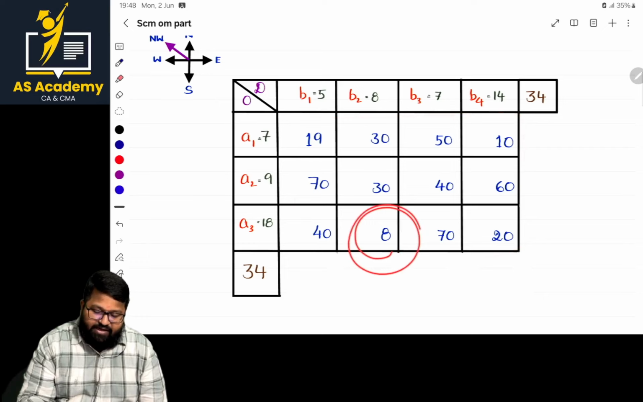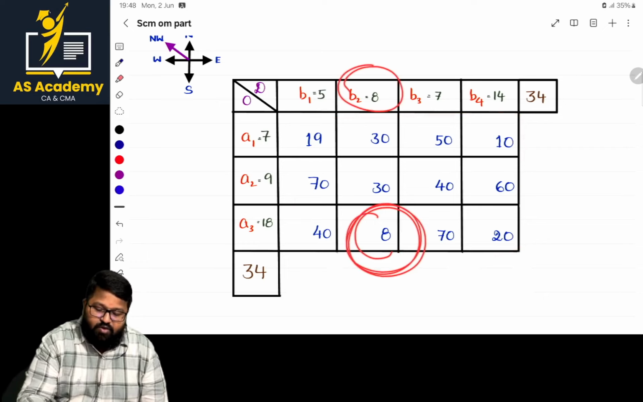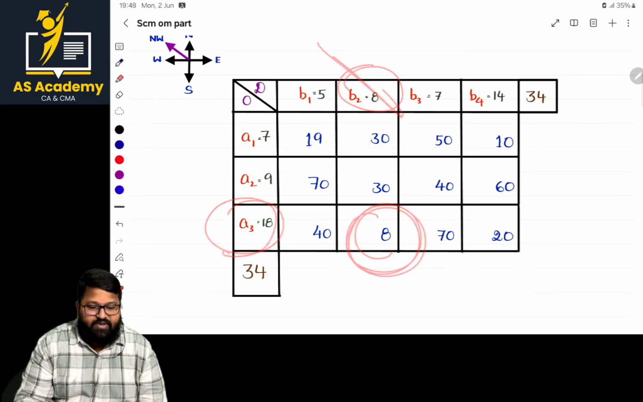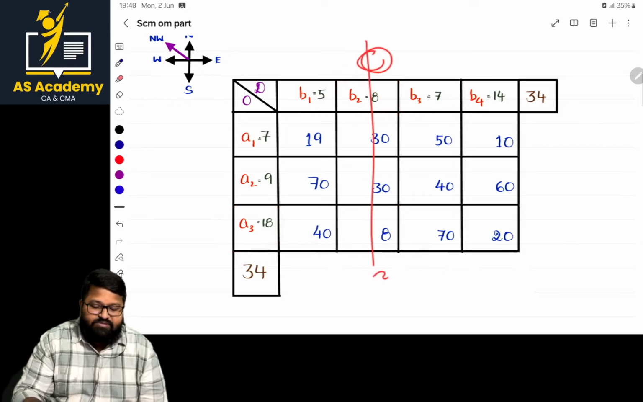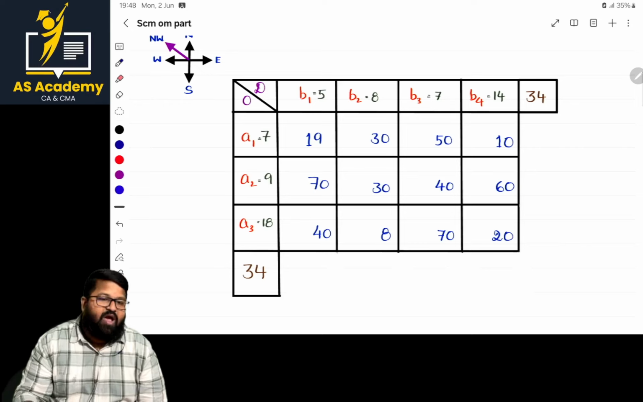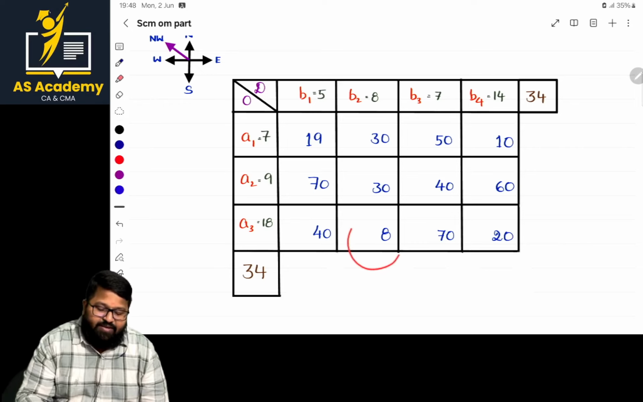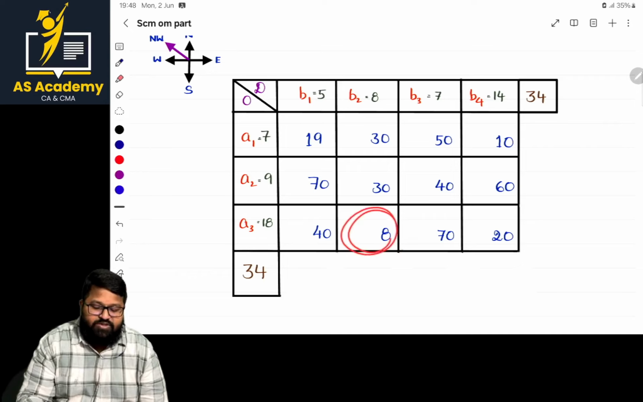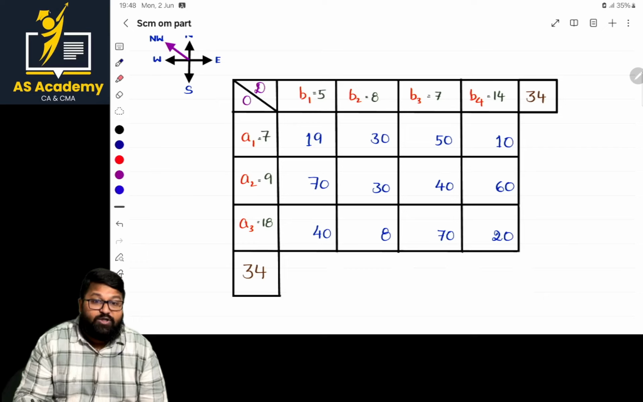And for 8, what can I allocate? Either this or this, whichever is lower. I can make an allocation of 8. When this part becomes 0, simply cancel it. This process is common. However, while identifying the least element, there can be chances that the least cost is repeated. Then what should I do? When it repeats, go for that least number which has the maximum allocation.